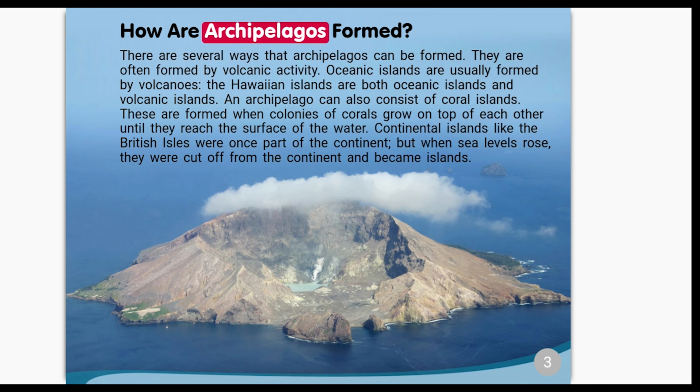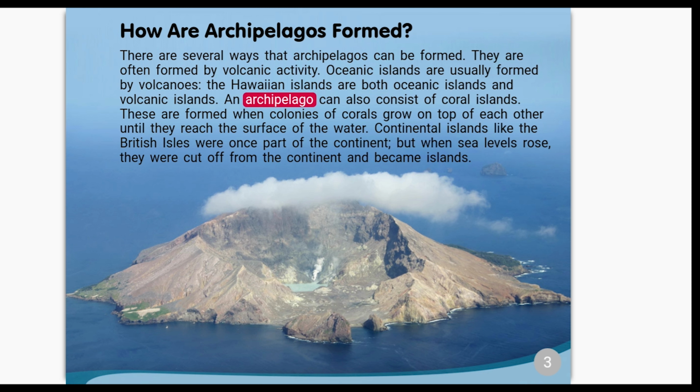How are archipelagos formed? There are several ways that archipelagos can be formed. They are often formed by volcanic activity. Oceanic islands are usually formed by volcanoes. The Hawaiian Islands are both oceanic islands and volcanic islands.